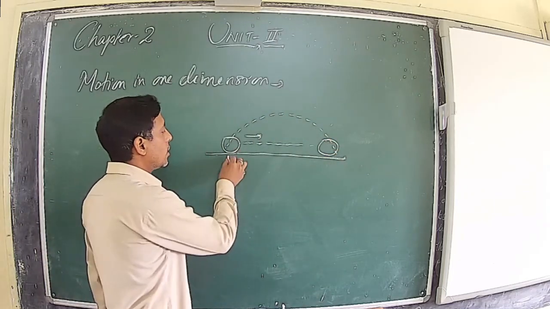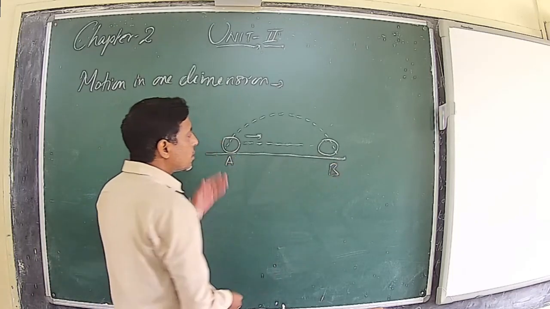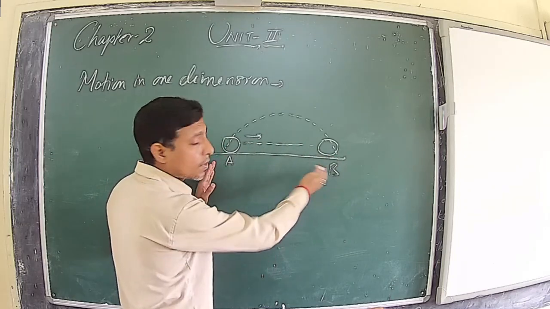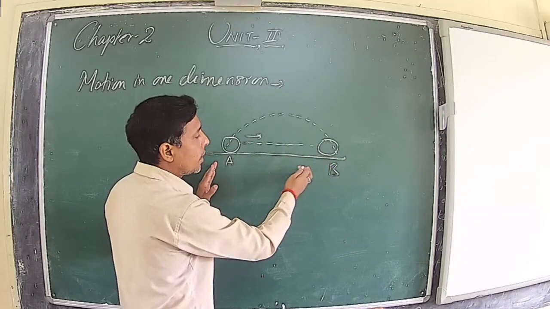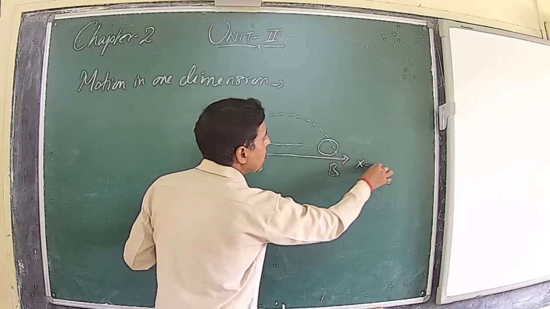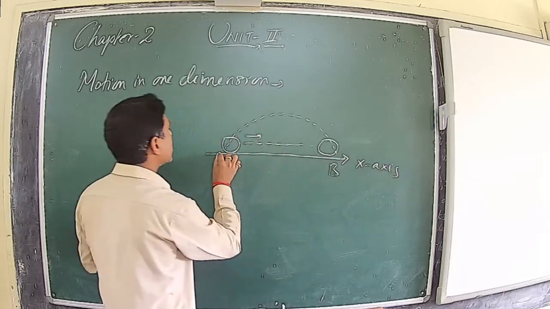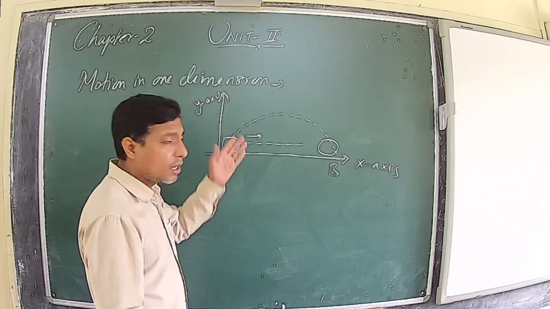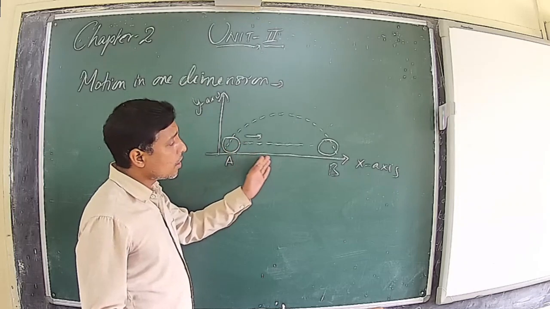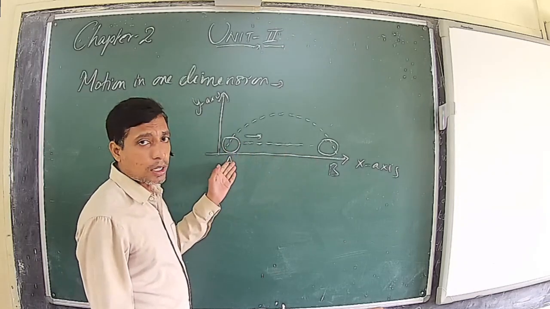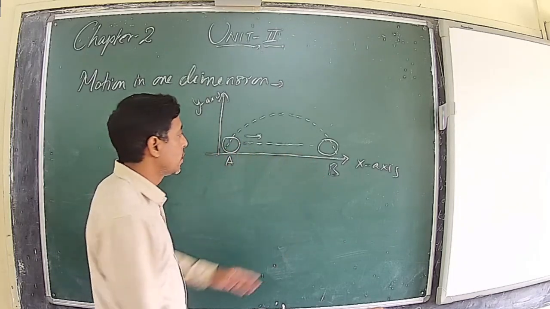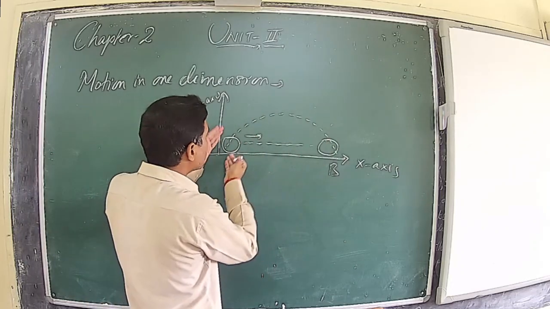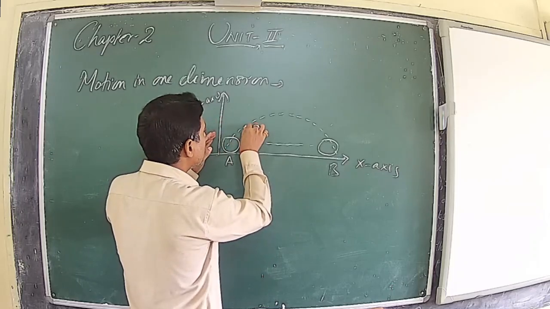When you roll a ball, it moves from A to B. It changes the position only in one direction. Suppose this is the x-axis and this one is the y-axis. Then for the rolling ball, the x coordinate can represent the change in position of the body. It means it is changing the position only in one direction. But when you kick a football and it goes like this, then it is changing the position horizontally as well as vertically.